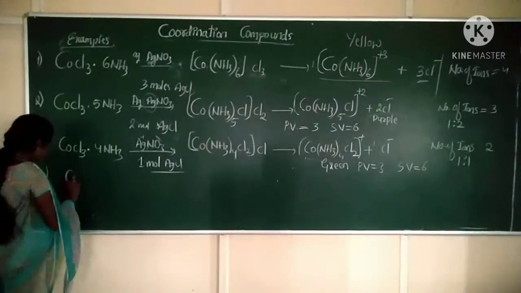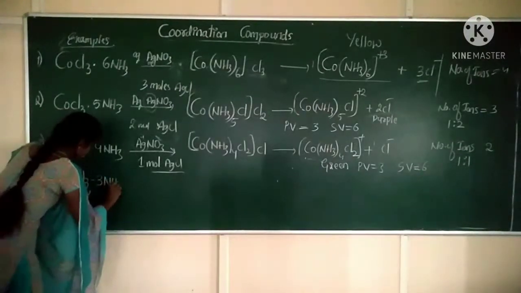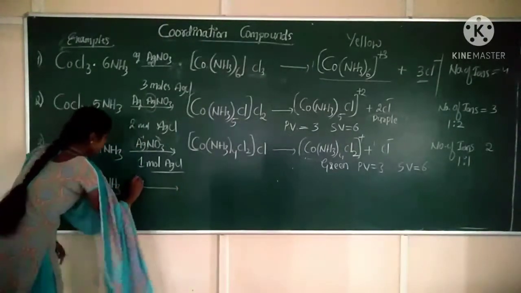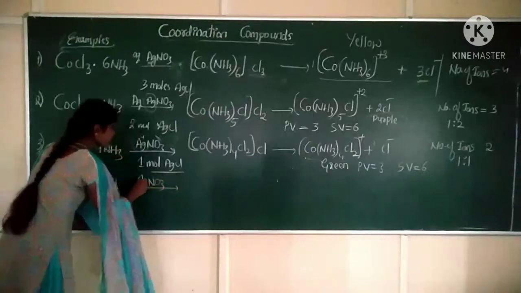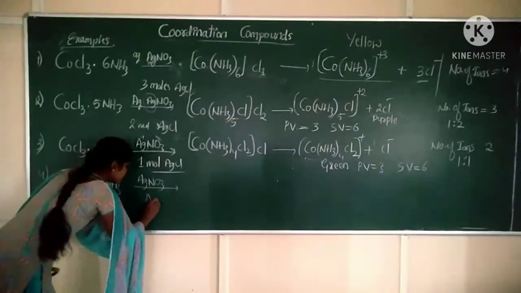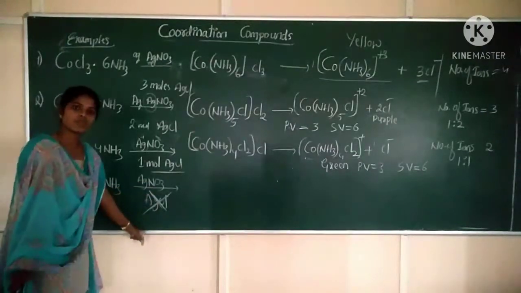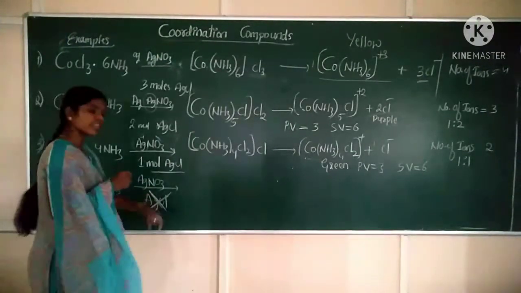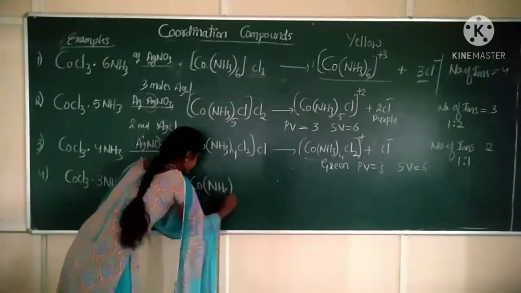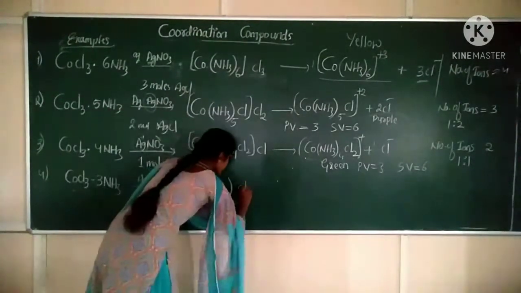Fourth one, CoCl3·3NH3. Now when it is treated with aqueous AgNO3, at this time there is no AgCl precipitation. There is no AgCl formed. Okay. So it means the coordination compound must be [Co(NH3)3Cl3].